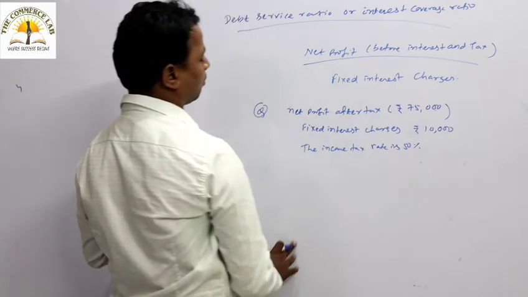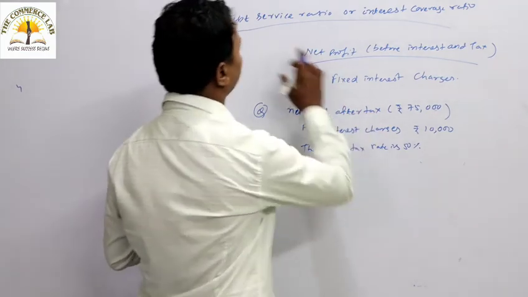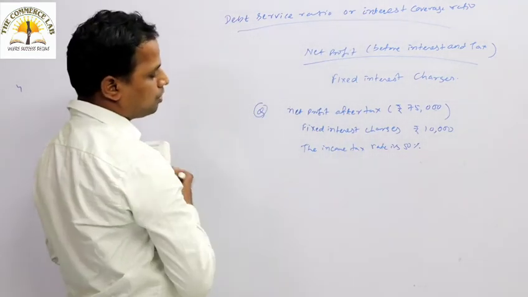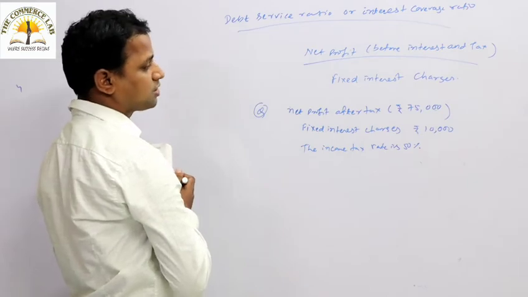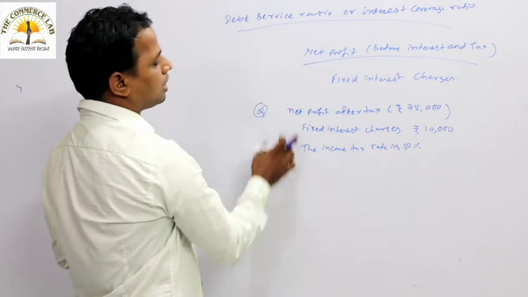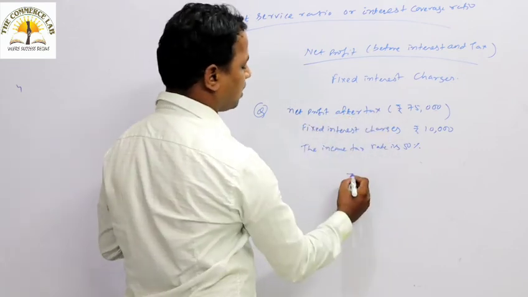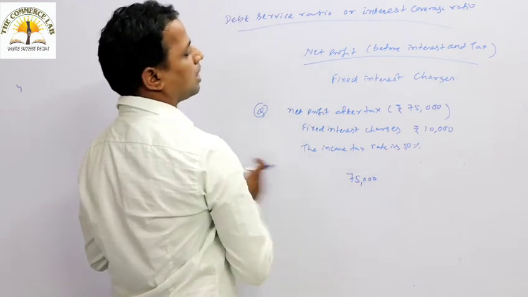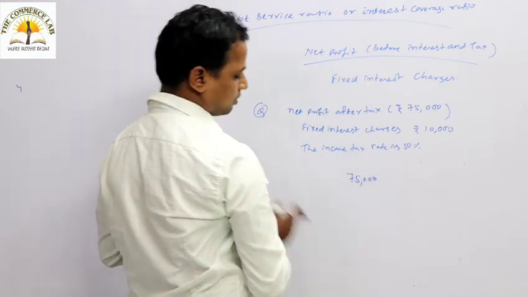So what do we have to calculate from this information? We have to calculate the debt service ratio or interest coverage ratio. That is net profit before interest and tax. Here net profit after tax is given as 75,000.